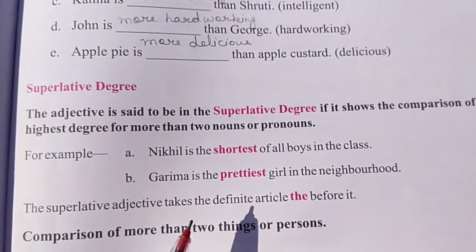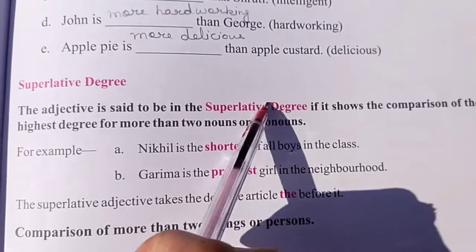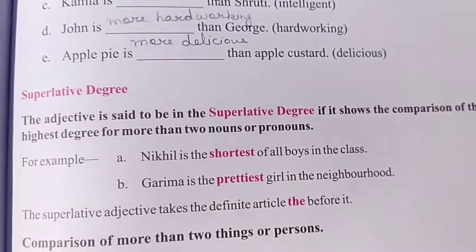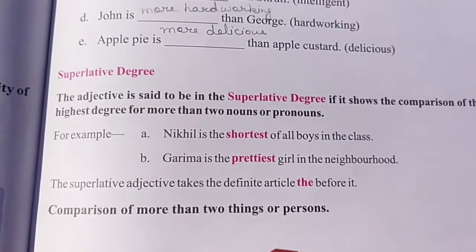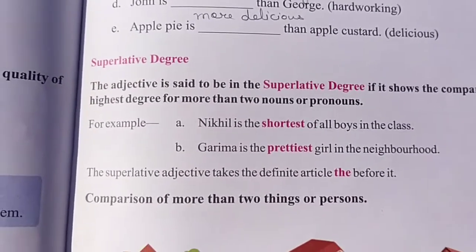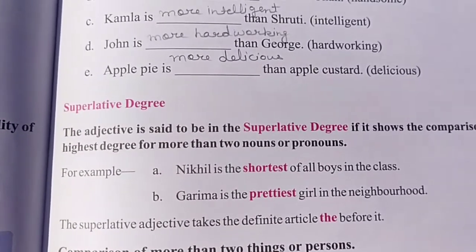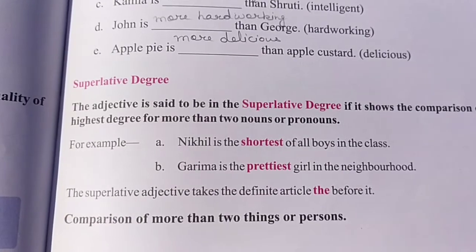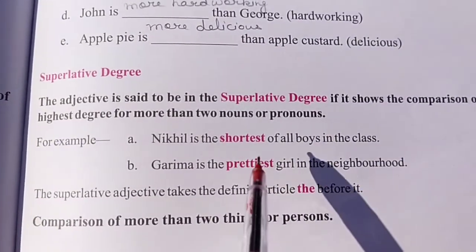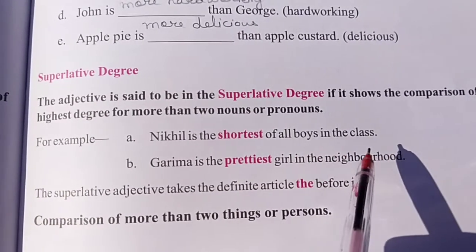In the superlative degree, the adjective is said to be in superlative degree if it shows the comparison of the highest degree for more than two nouns or pronouns. Superlative degree हम कब use करते हैं? When we are talking about any noun or pronoun in the highest degree. Means कोई किसी एक चीज़ का comparison हम कितनी सारी चीज़ों के साथ, persons के साथ अगर हम कर रहे हैं. For example, Nikhil is the shortest of all boys in the class.